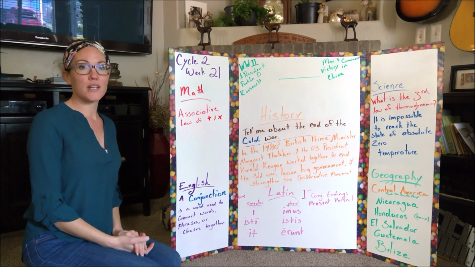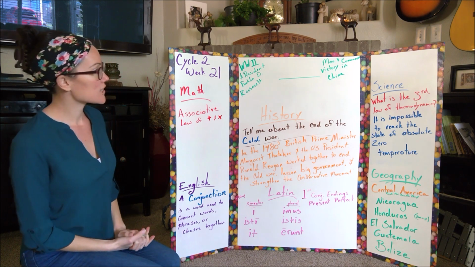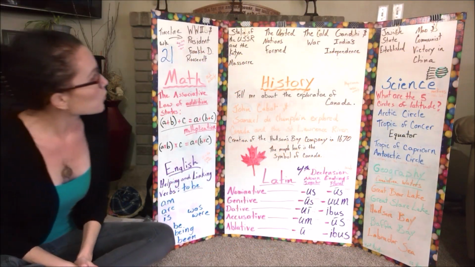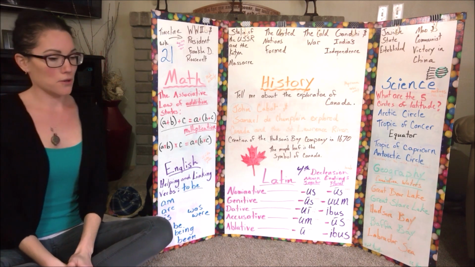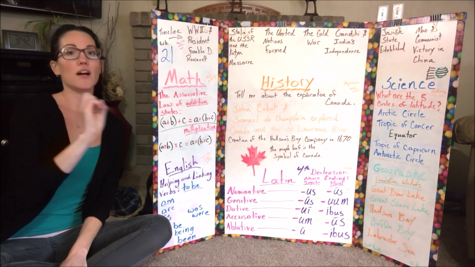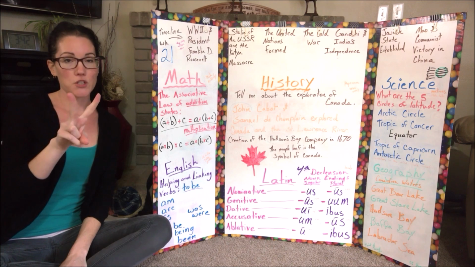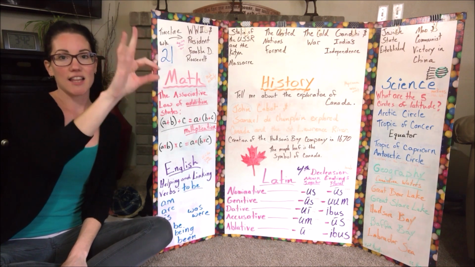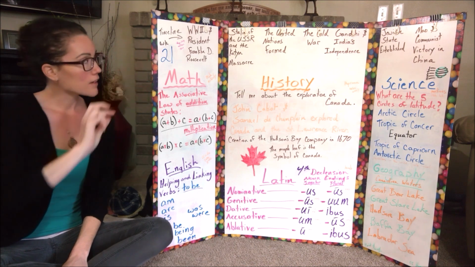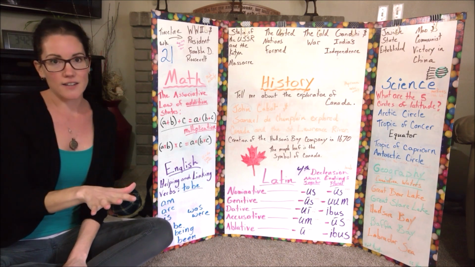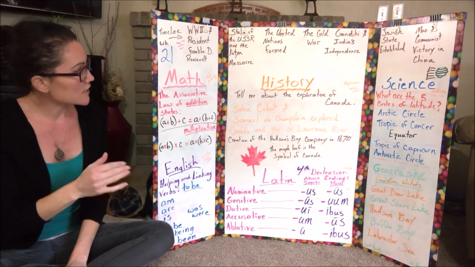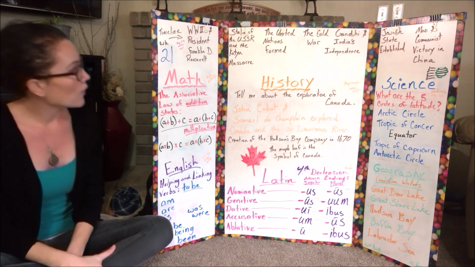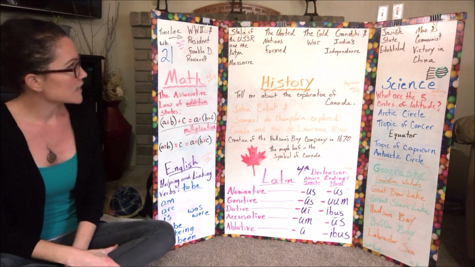Cycle 2, Week 21, Timeline and Math. Timeline. World War II and President Franklin D. Roosevelt. We're going to do an ASL W, the number 2, the ASL F, which looks like this, and then the ASL R. If you want to throw a D in the middle of that for Franklin D. Roosevelt, you can. I feel like it's kind of too much. So we're just going to do the F and the D.